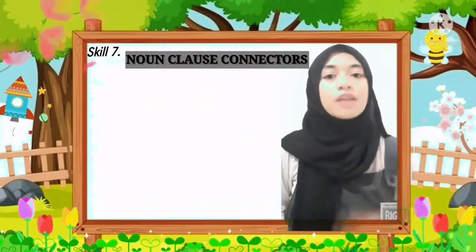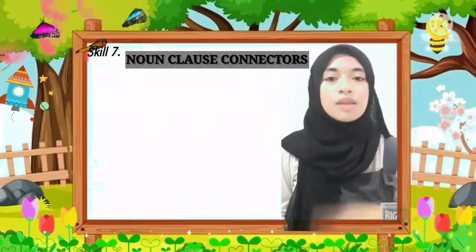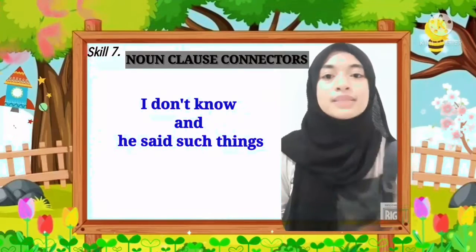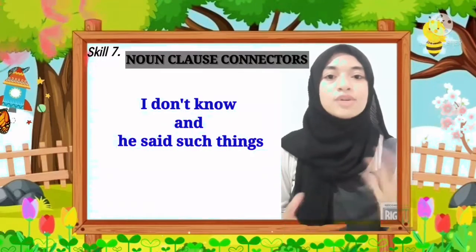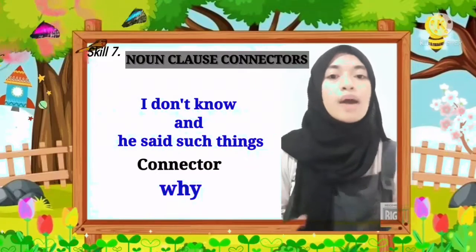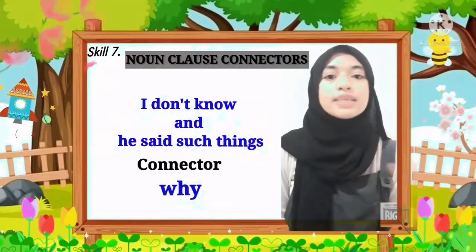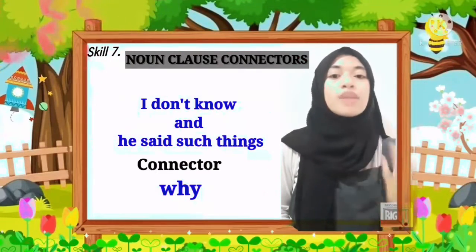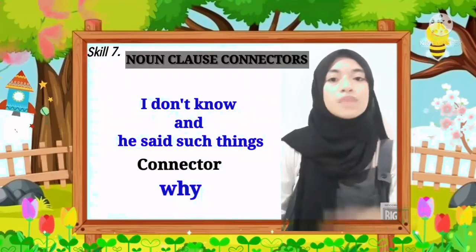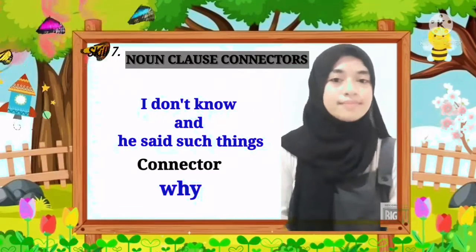In the first example, there are two clauses: I don't know, and he said such things. These two clauses are joined with the connector why. Why changes the clause he said such things into a noun clause which functions as the object of the verb to know.